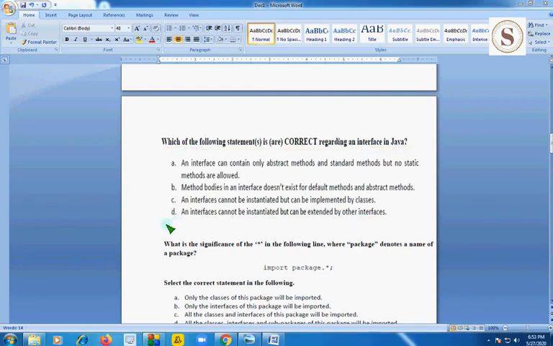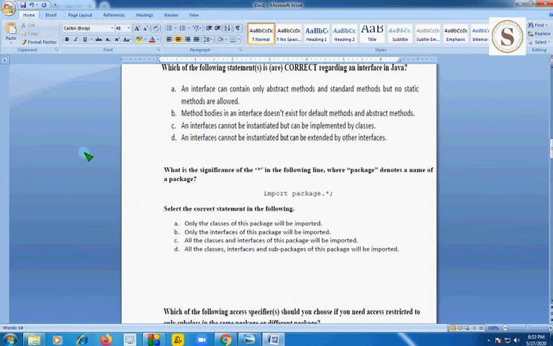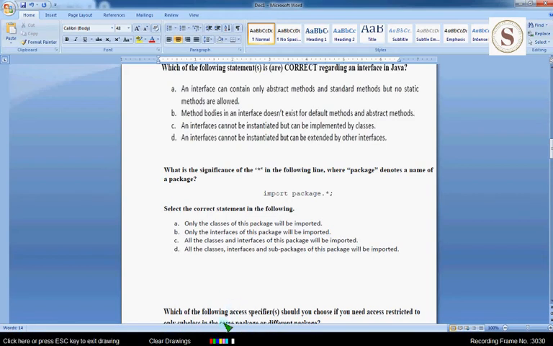And coming down to the next question in unit 4. In this question, what is the significance of this asterisk mark? The star is called an asterisk, and the asterisk in the following line, where package denotes the name of a package. Guys, we know that the import statement is used to import any packages.